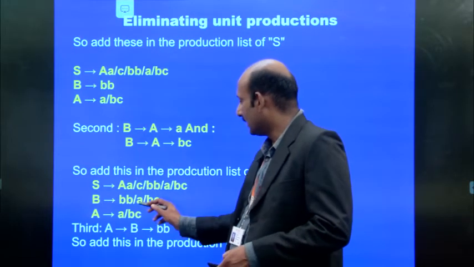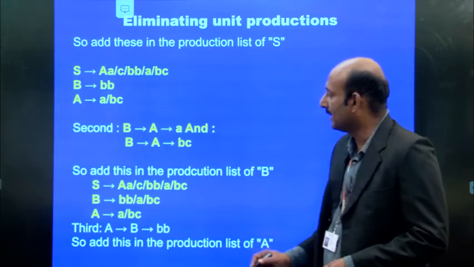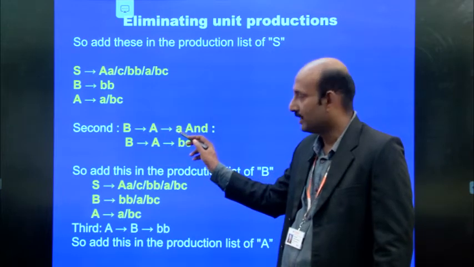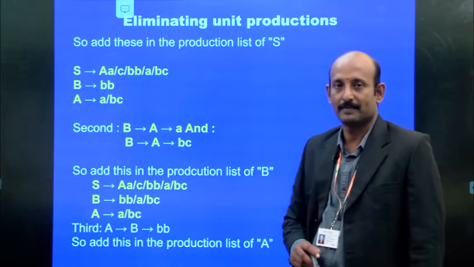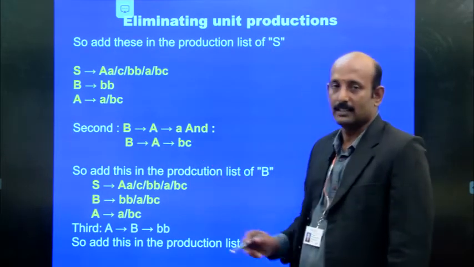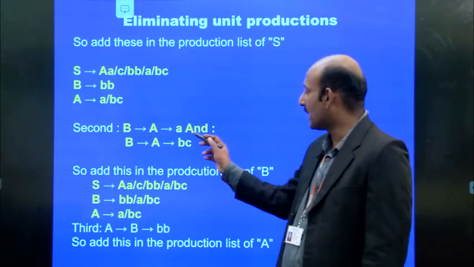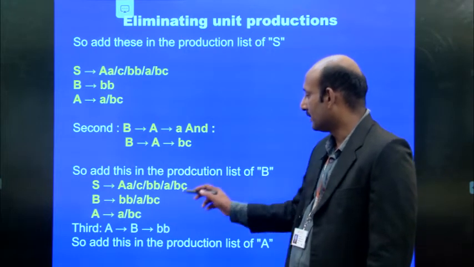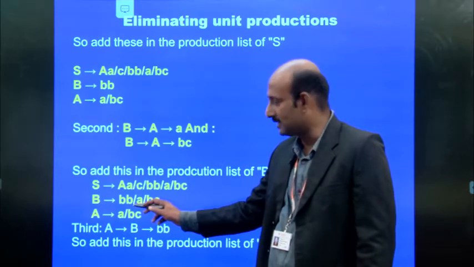This B, then it is replaced by this A and BC. So, what is the meaning here? B implies A. A implies small a. So, we may take A because A is a terminal symbol. Similarly, B implies A and A implies BC. BC is also a terminal symbol. So, we may go for adding those two terminal symbols, A and BC. So, we have added them here in the place of B productions.